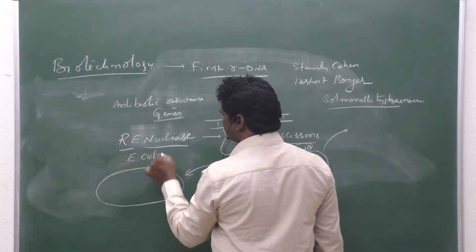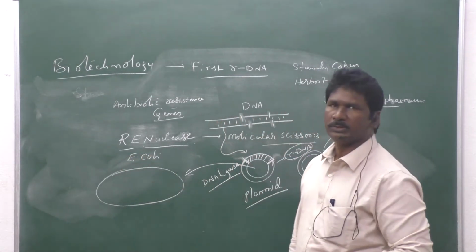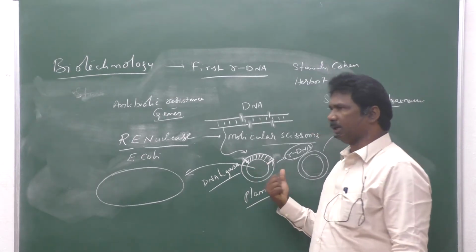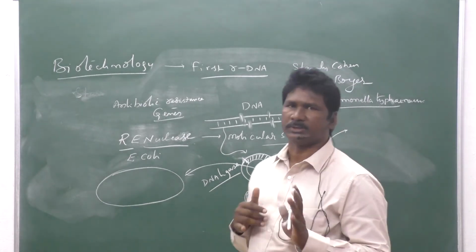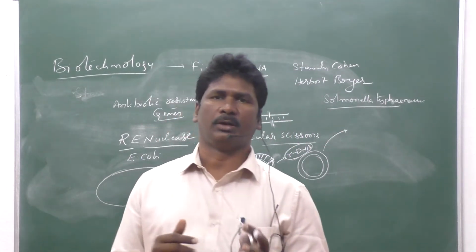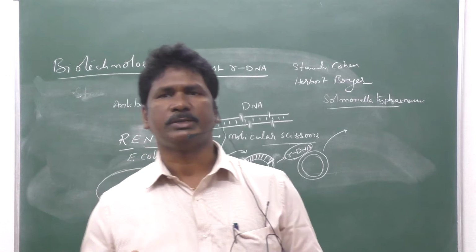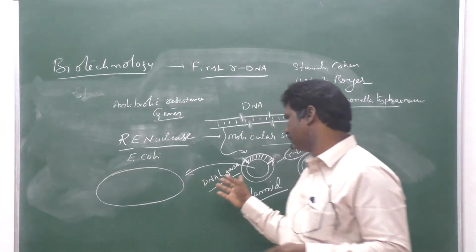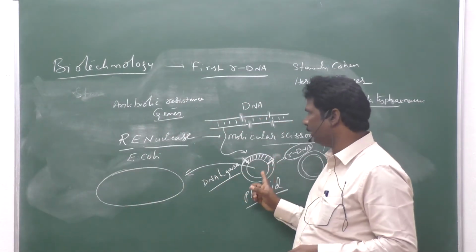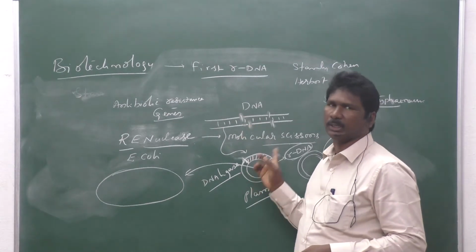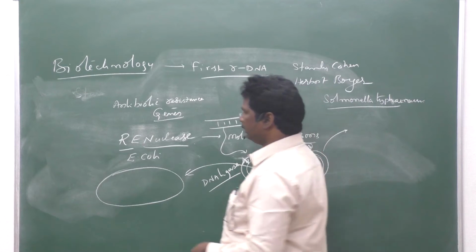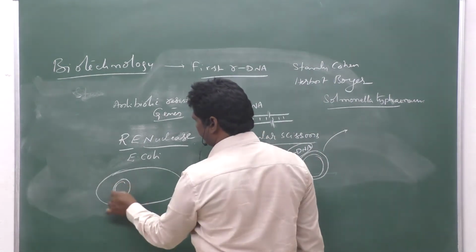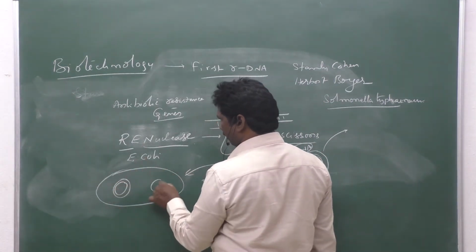That bacterium is E. coli, Escherichia coli. Why is that rDNA introduced into Escherichia coli? Because the properties of Escherichia coli and Salmonella are more or less similar. So the newly constructed first rDNA, containing antibiotic resistant genes, is introduced into E. coli.